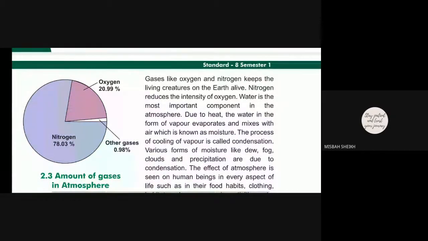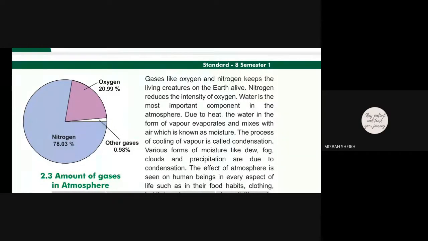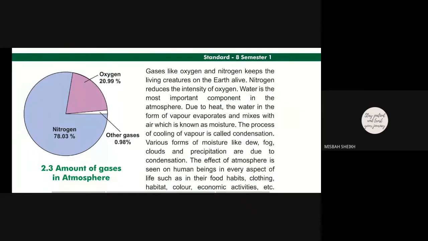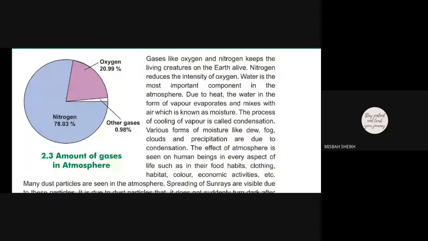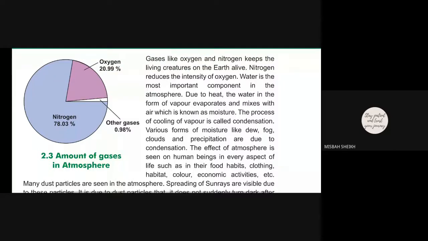The process of cooling of vapor is called condensation. Various forms of moisture like dew, fog, clouds, and precipitation are due to condensation.